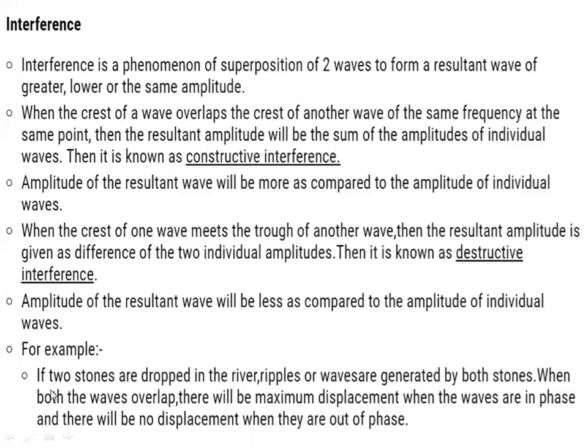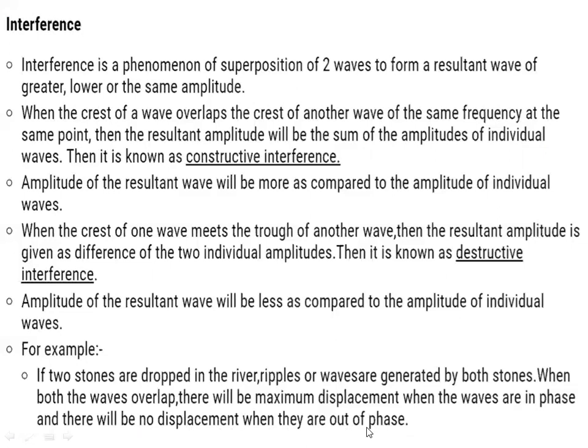This is the example I already told you. If two stones are dropped in a river, ripples of waves are generated by both stones. When both waves overlap, there will be maximum displacement when the waves are in phase, and there will be no displacement when they are out of phase.